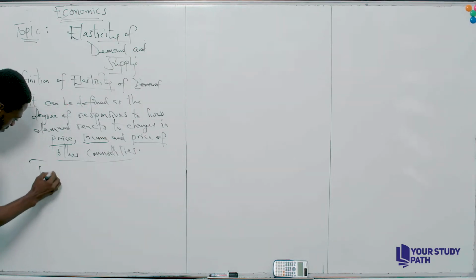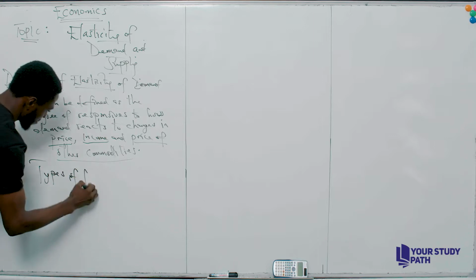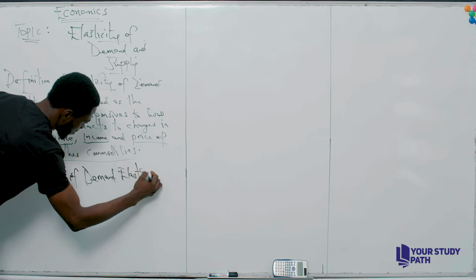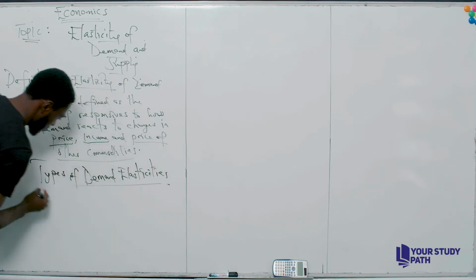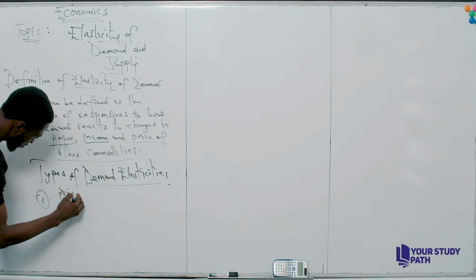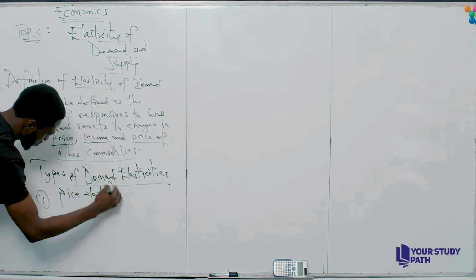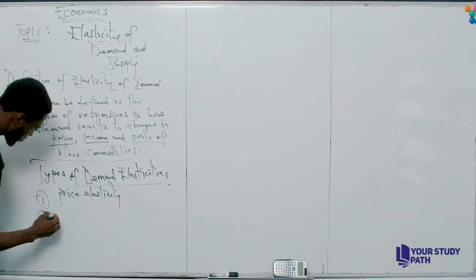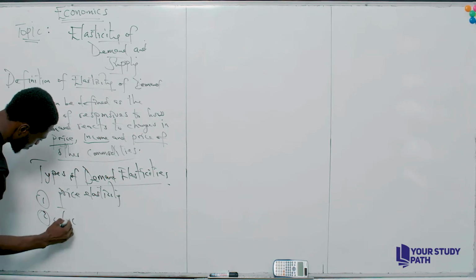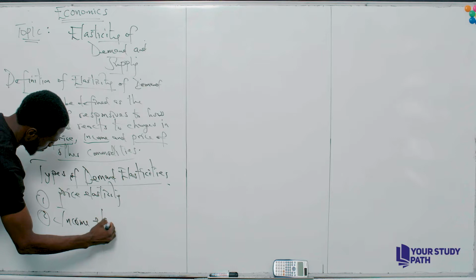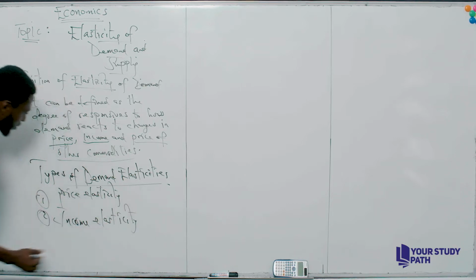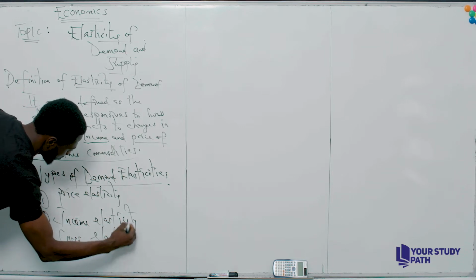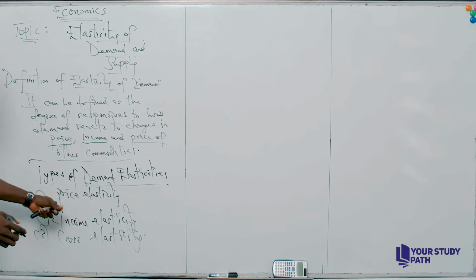Types. Income elasticity. So number one, we have the price elasticity.